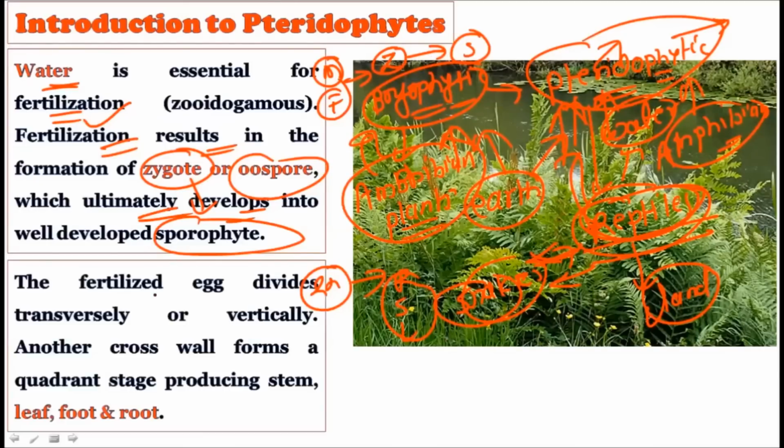Now see, the fertilized egg first divides transversely, then vertically, and then another cross wall forms the quadrant stage, which will produce the leaf, foot, and the root. So there is a single zygote, a transverse division, a vertical division, and the quadrant is formed. After the development of this quadrant, the root, stem, and leaves are created, and the whole new sporophyte is created out of this zygote.